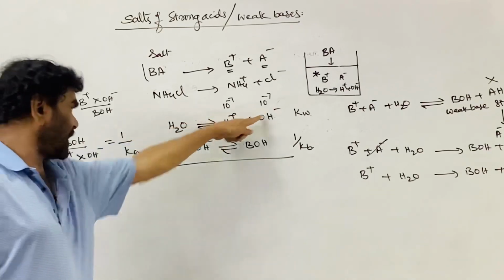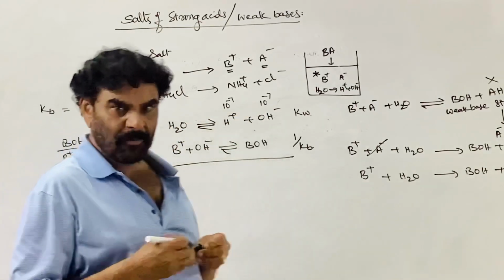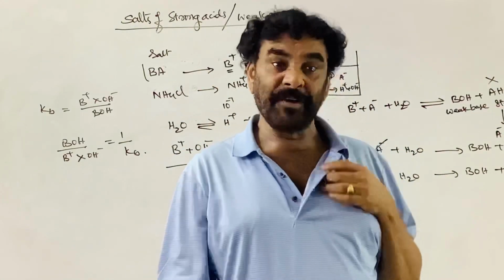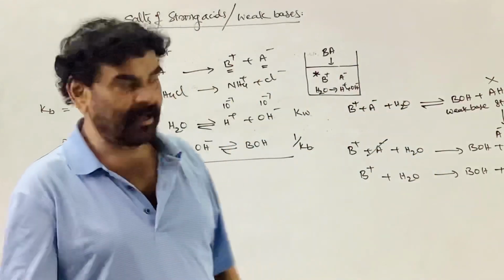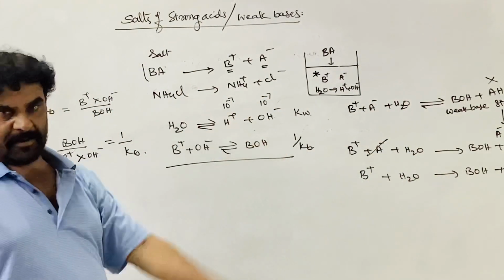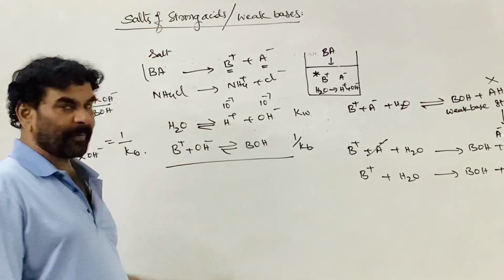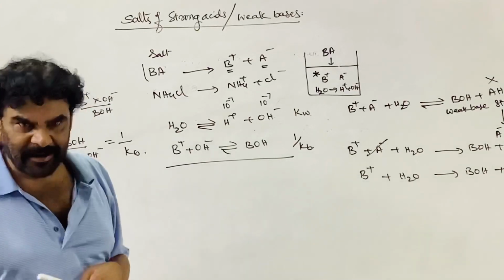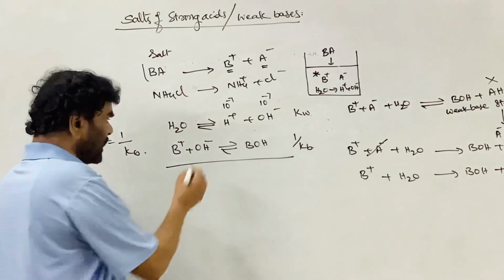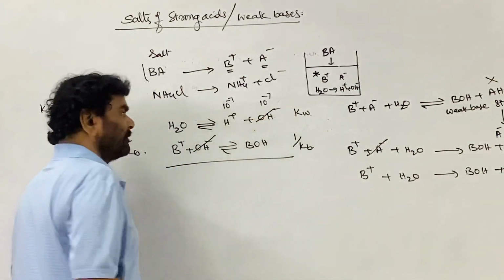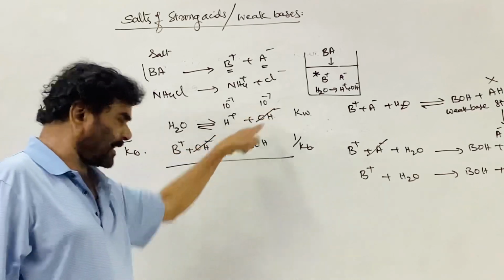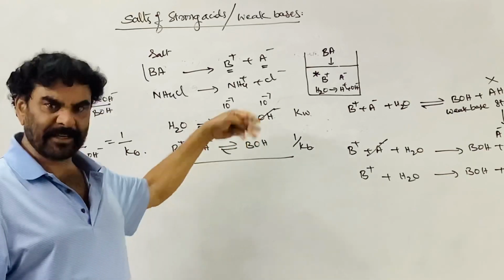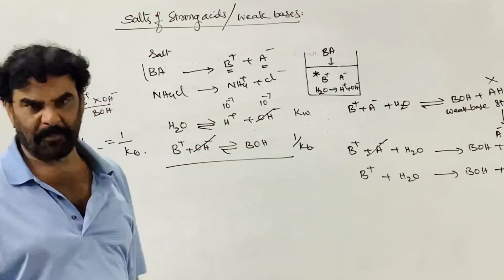You add them. This is happening as simultaneous equilibria. When two or more equilibria exist in the same aqueous system, that is the same solution, with at least one common ion, it is called simultaneous equilibrium. There are two equilibria now. If it is a simultaneous equilibrium, the concentration of the common ion is equal. Now add them. So this cancels. Why does it cancel? The OH minus ion concentration in the system remains the same. So the concentration in this equilibrium and in this equilibrium is the same. In the same system, two concentrations are not possible.